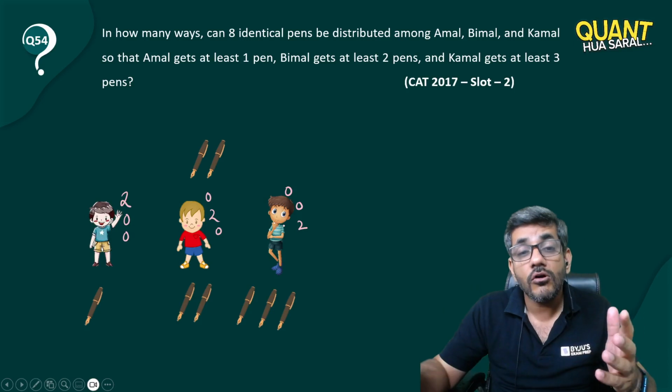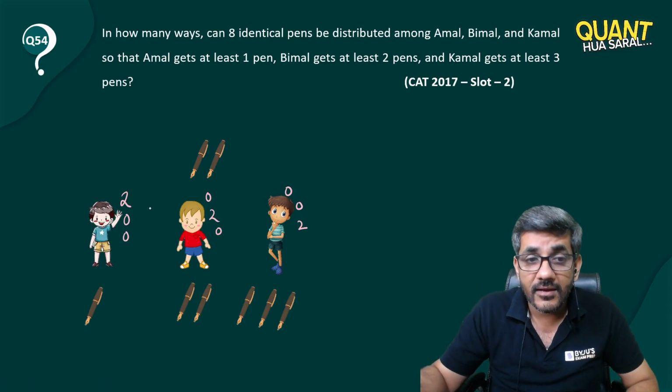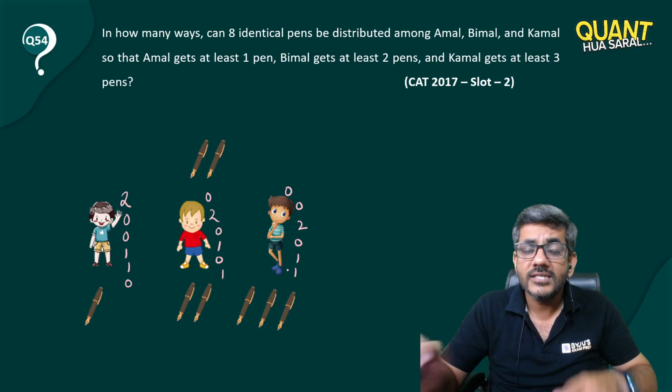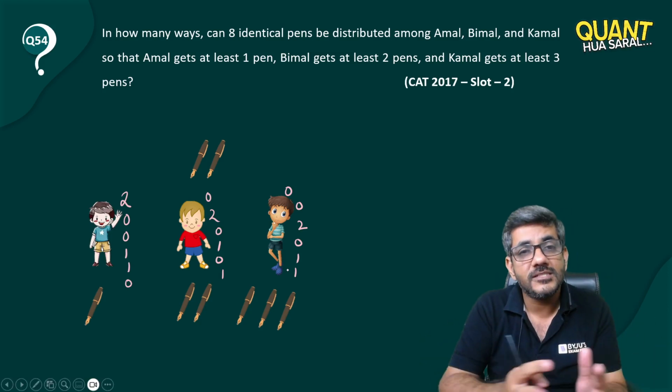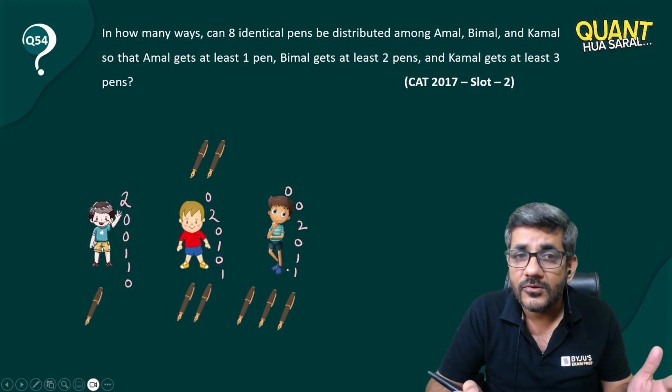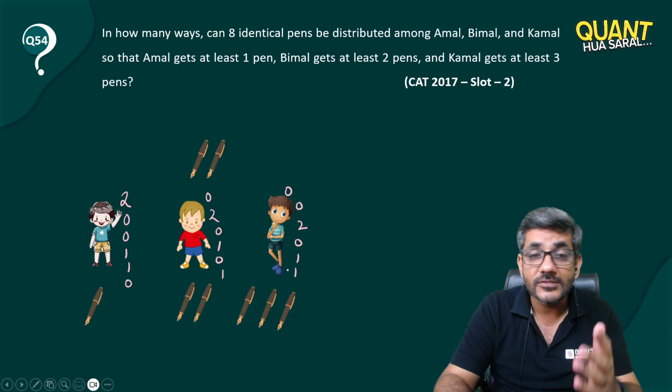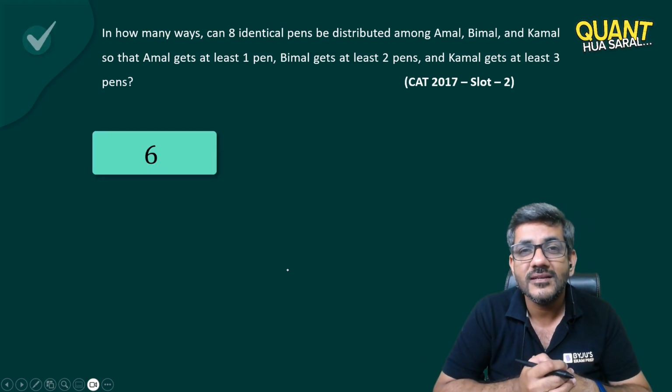Or I can also give 1, 1. I can give 1 to this guy, 1 to this guy, 0 to this person, or 1 to this person, 0 to this person, 1 to this person, or 0, 1 and 1. And these are the only 6 ways in which these pens could have been distributed after giving those initial ones. So therefore the right answer for this question is 6.